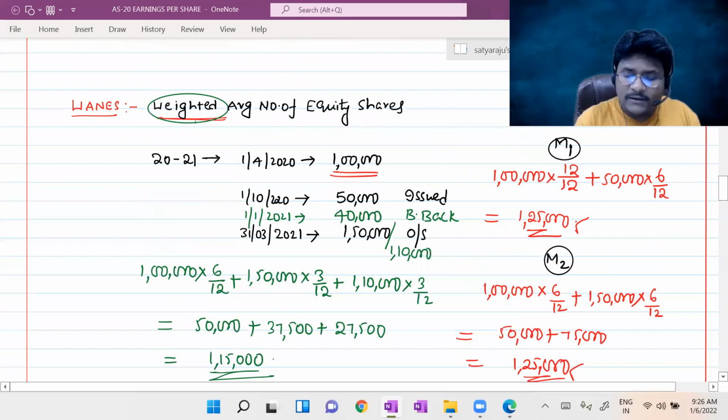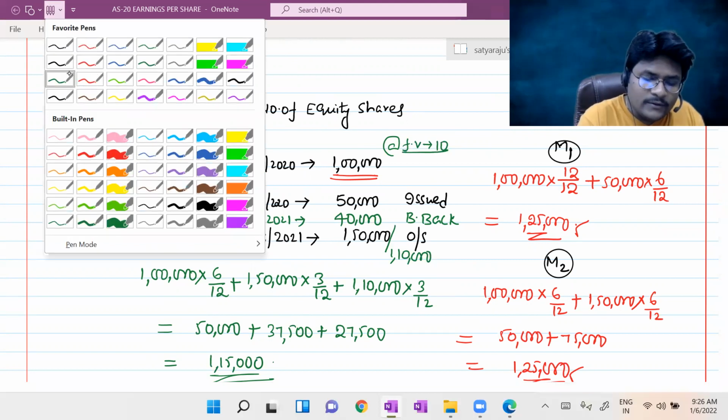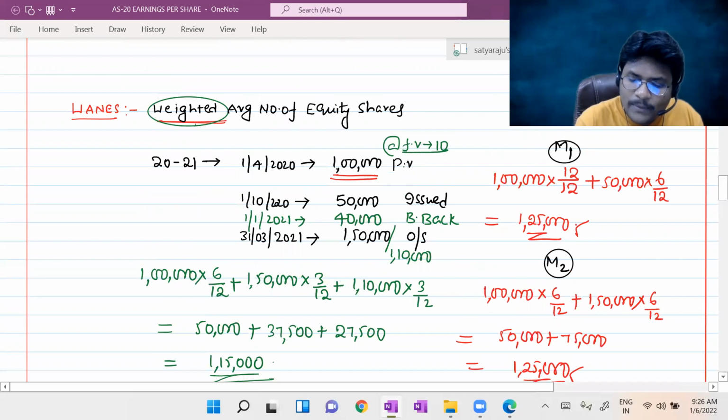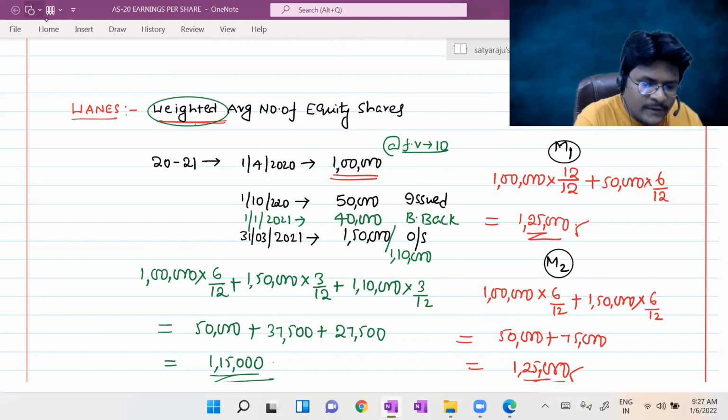What is that scenario, sir? The scenario is, now here the face value, let us assume 10 rupees. For all the shares the face value is 10 rupees. The paid up value here is 10 rupees, fully paid up. This is 5 rupees, partly paid up. I added another scenario. I already told you I am adding another scenario. This is the new scenario, guys.